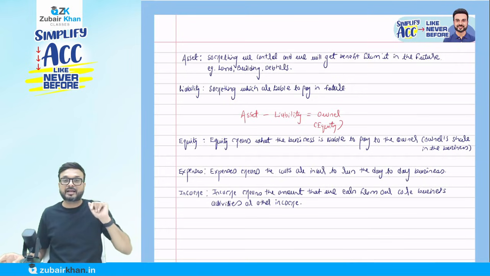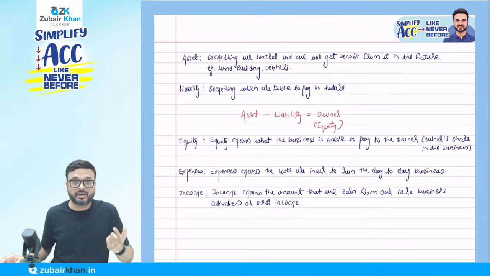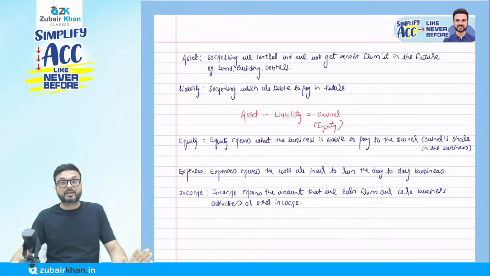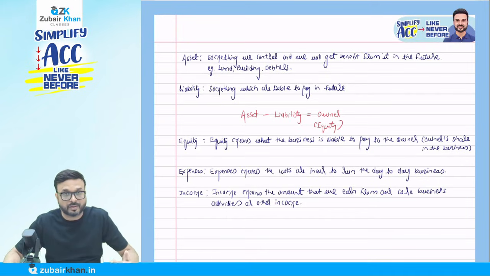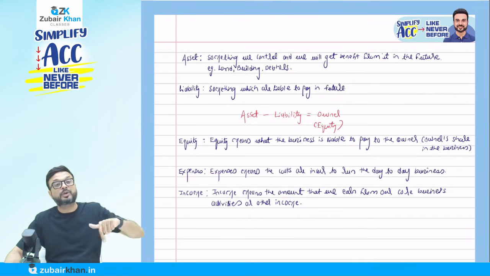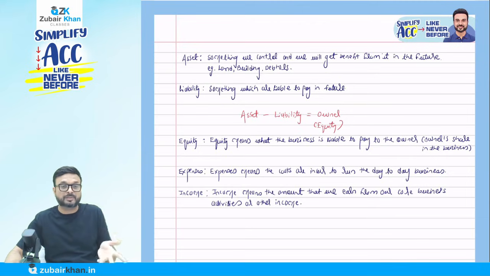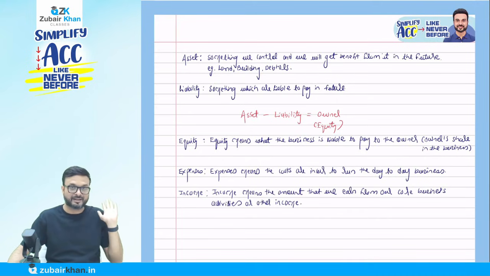So what do you mean by asset here now? Something on which we have control, and we are going to get the benefit from it in the future for our business. What do you mean by liability? Something which we are liable to pay. For equity also the business is liable to pay, but to the owner, and we call it equity. Expense means the expenses that we incur for our day-to-day business. Income means the amount that we have earned from our core business activity, such as the sale of goods, or other income, for example interest. If we have made certain investments, we receive dividends. Those are examples of other income.